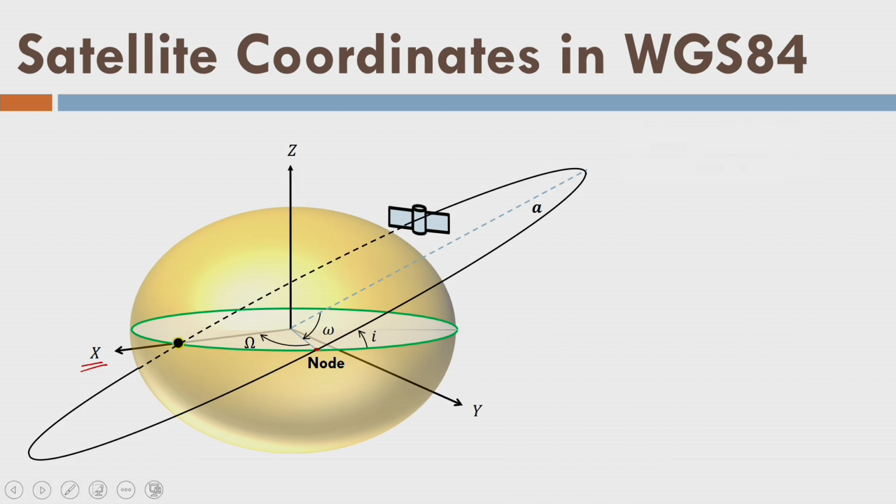Now, this is the satellite and this is the coordinate system small x, y, z, and this small x, y, z is an orbital plane. That means x and y are aligned with, or in, the orbital plane, and as a result you can see that the z axis, which is small z shown in purple color here, is perpendicular to the orbital plane.